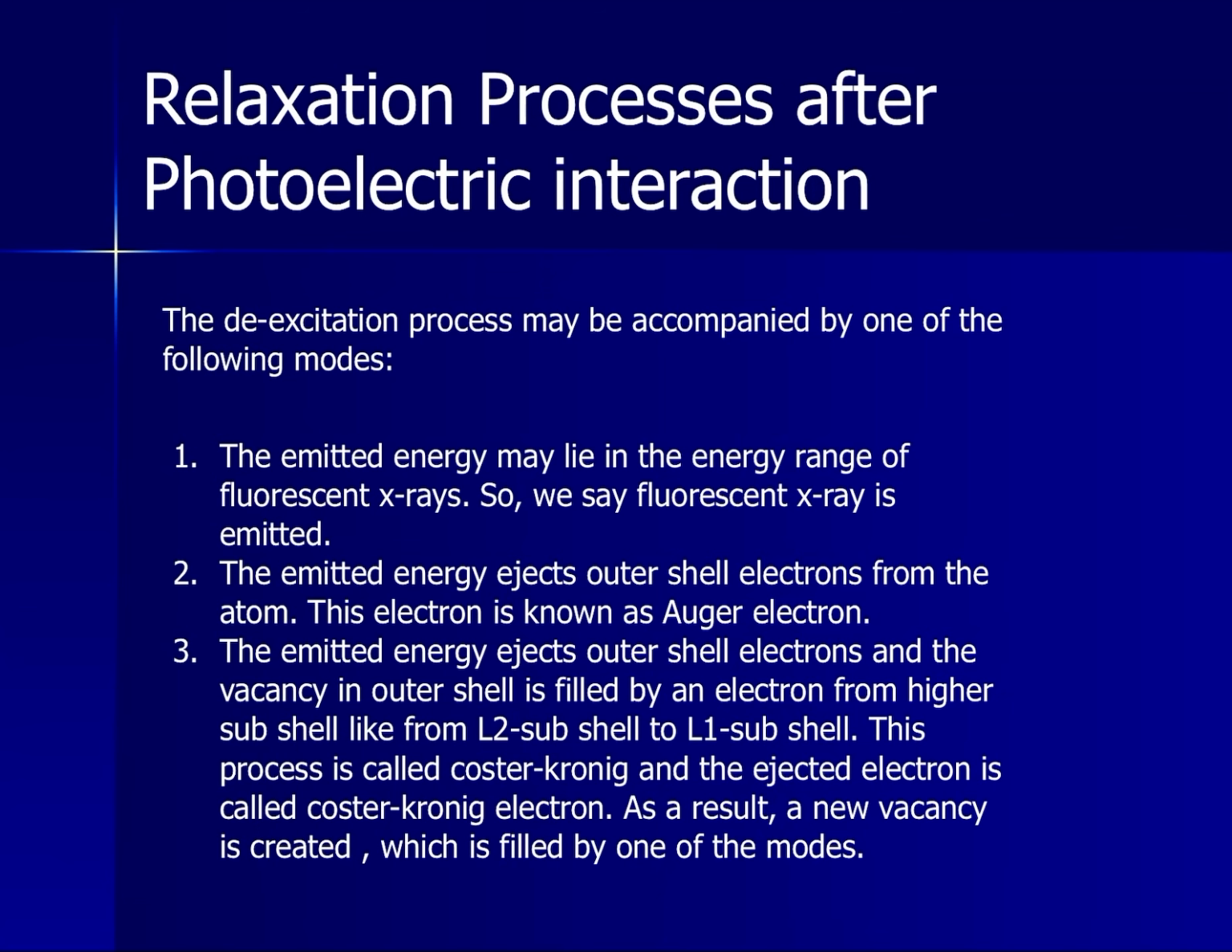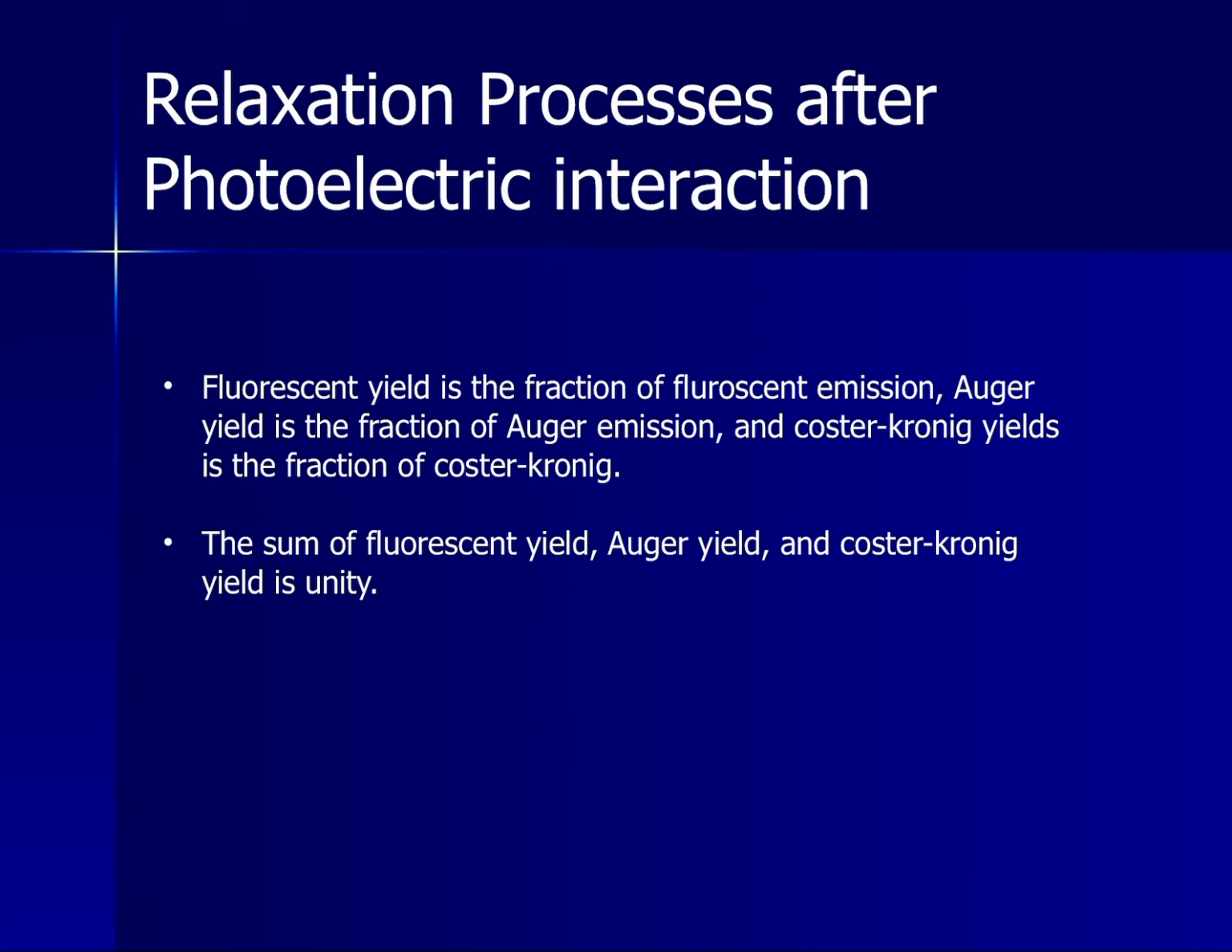As a result, a new vacancy is created which is filled by one of these three modes. Fluorescent yield is the fraction of fluorescent emission. Auger yield is the fraction of Auger emissions, and the Coster-Kronig yield is the fraction of Coster-Kronig emissions. Thus, in any case, the sum of the fluorescent yield, Auger yield, and the Coster-Kronig yield is unity.